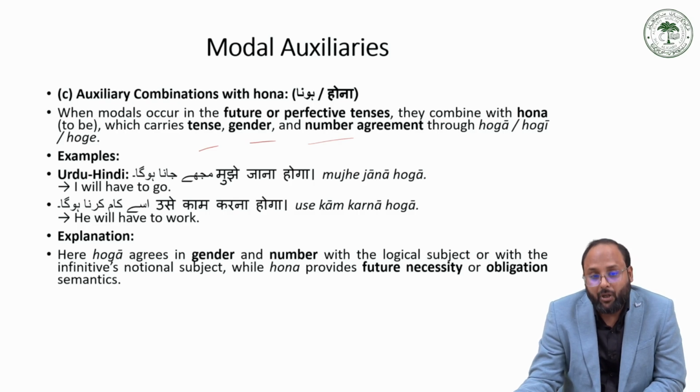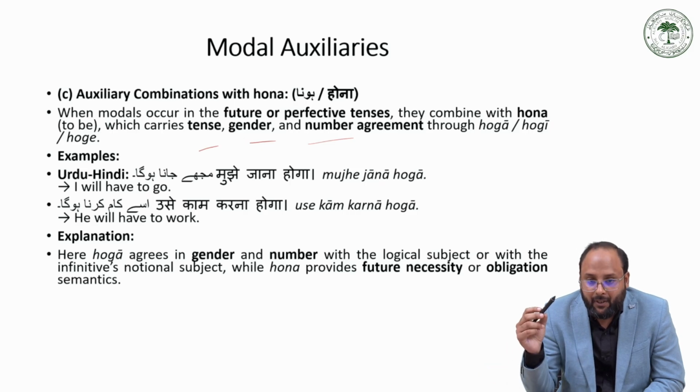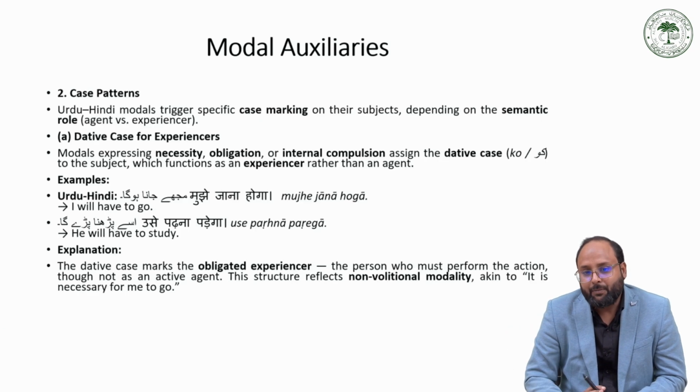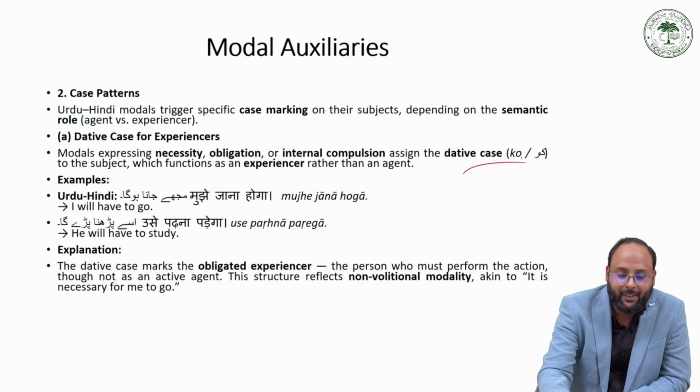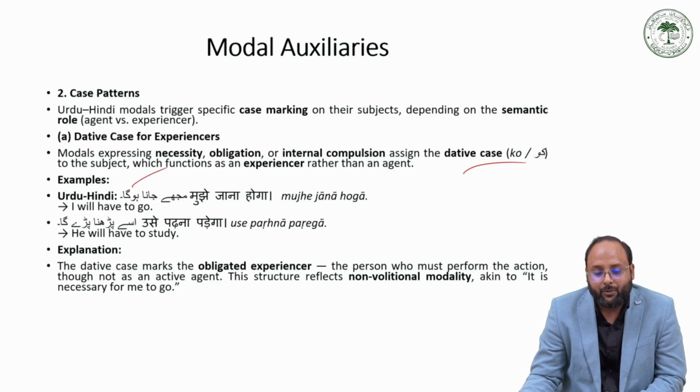Like मुझे जाना होगा. If I'm saying that मुझे जाना होगा and मुझे रोटी खानी होगी, and मुझे खाना बनाना होगा. So that is the hoga has different types of agreement. So for case pattern, we have different types of case. So sometimes we have the dative case for the hoga, like मुझे जाना होगा. So this hoga verb takes the dative subject because the subject is experiencer in this type of modal.